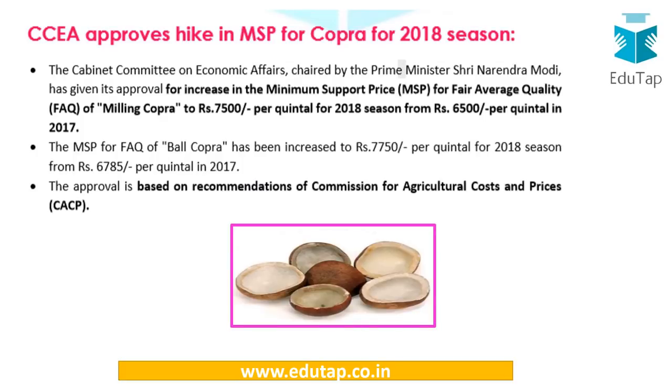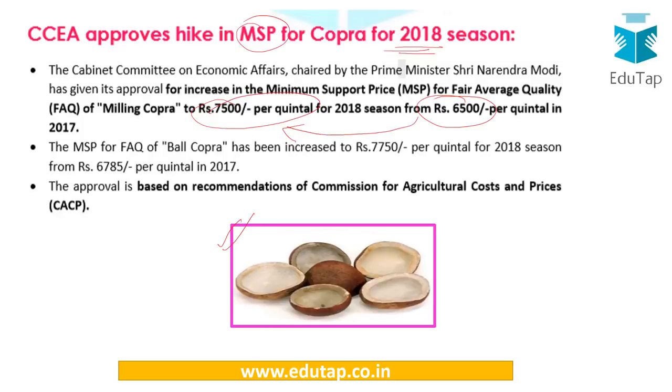Okay, so another important news from the month of February comes here. It says CCEA approves hike in the MSP for Copra. So the minimum support price for the Copra has been increased for the 2018 season. The picture of the ball Copra you are able to see here. The MSP has been increased to rupees 7,500 per quintal from 6,500 per quintal. So that means a 1,000 rupees increase is important for us.